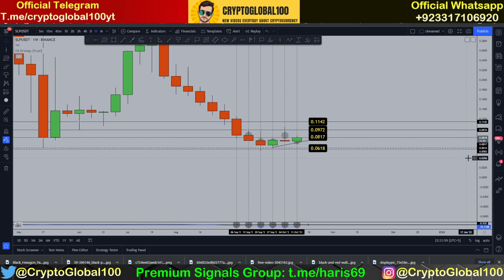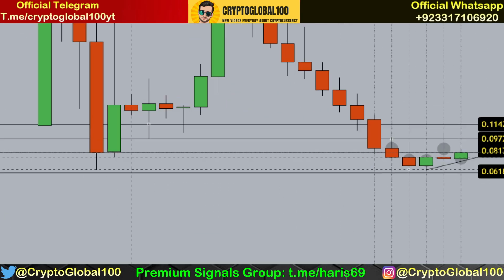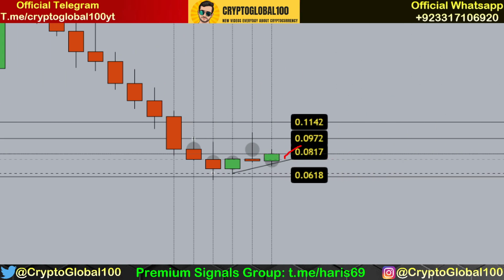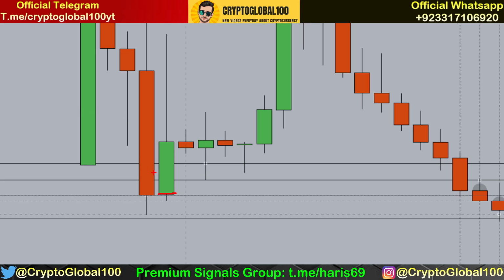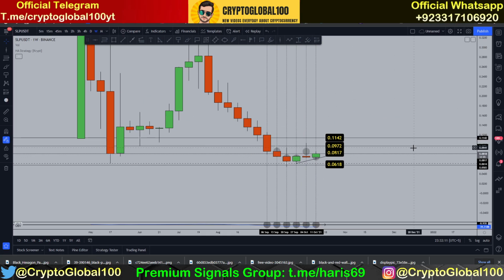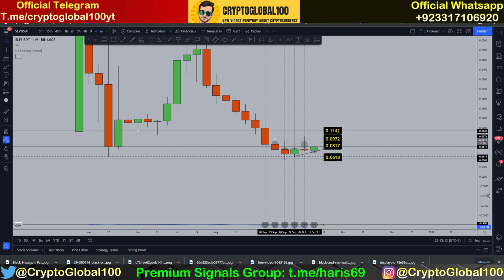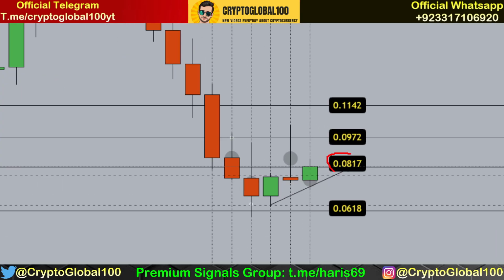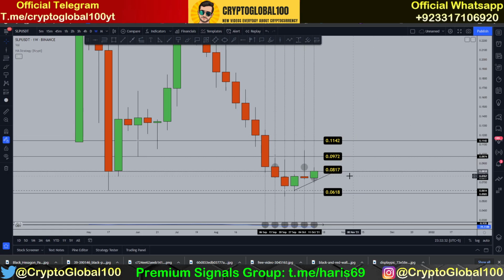Previously, at this level, when this candle opened above the area 0.0871 on the weekly candle, we saw a huge pump towards the upside. So again, the one important thing: the weekly candle, this green candle, has to close above 0.0871. Then we might be breaking this level in the weeks to come, or maybe 0.01 is going to be tested. So we need confirmation.